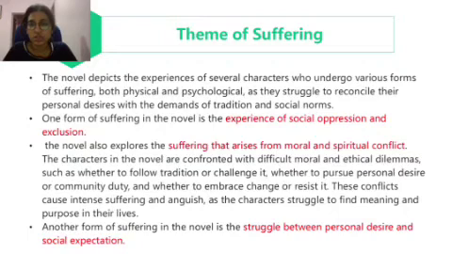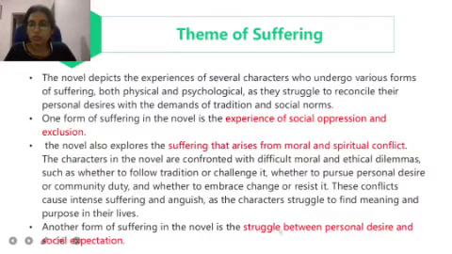This kind of suffering can be seen in Pranesh Acharya. He faces a dilemma when he is forced to take a decision regarding the cremation of Narayanappa. He comes into a situation where he must decide whether to follow the tradition or challenge it. Towards the end of the novel also, Pranesh Acharya faces an identity crisis when he decides to break the shells of Brahminic traditions and customs. Suffering that arises from moral and spiritual conflict can also be seen in this novel.